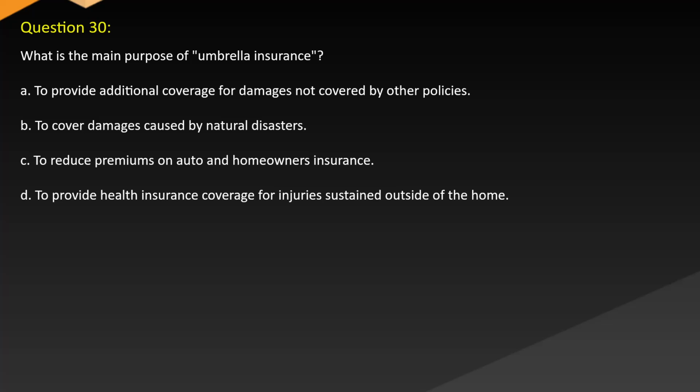Question 30. What is the main purpose of umbrella insurance? A. To provide additional coverage for damages not covered by other policies. B. To cover damages caused by natural disasters. C. To reduce premiums on auto and homeowners insurance. D. To provide health insurance coverage for injuries sustained outside of the home.